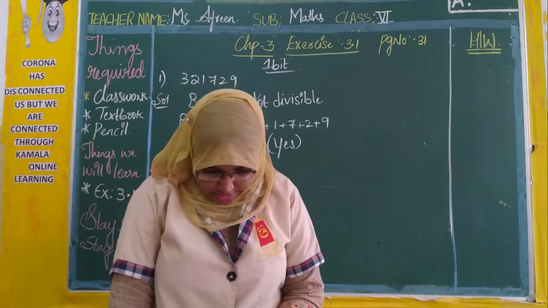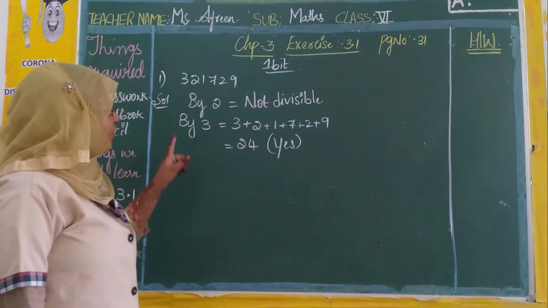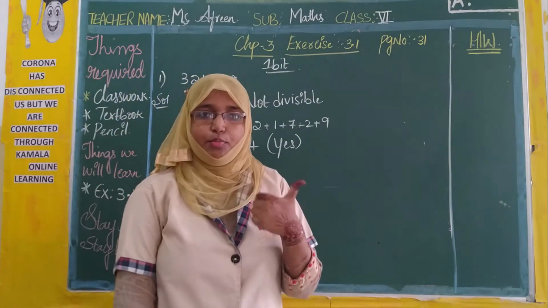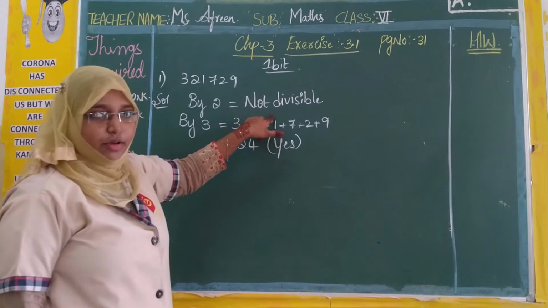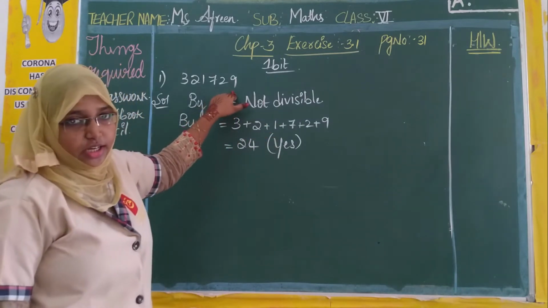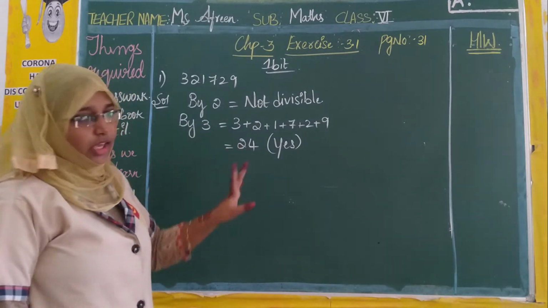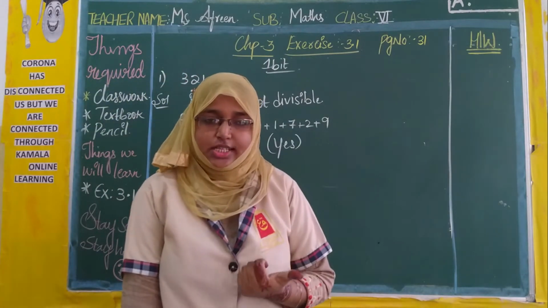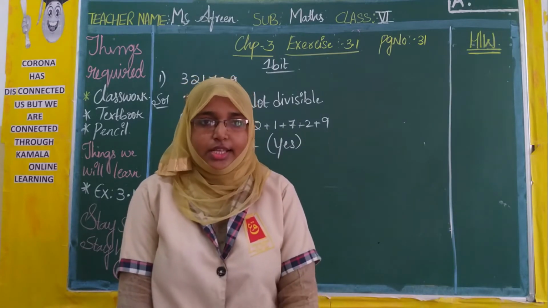And what is the last? Again we should check by 6. But what is the rule for 6? It should be divisible by both 2 and 3. But here, by 2 it is not divisible because at one's place there is not an even number. But it is divisible by 3. So if any of the rules is not satisfied, then the rule for 6 will also not be satisfied.